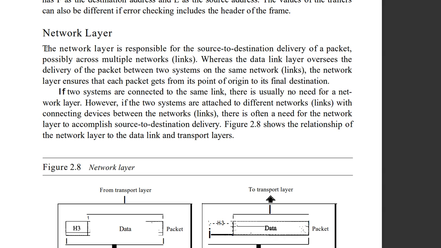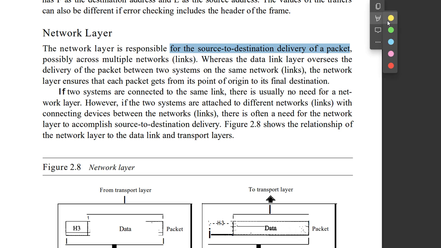which is responsible for source to destination delivery of a packet. Here this point you have to remember. In the physical layer, data must be converted in the form of bit streams. Those bit streams are converted in the form of frames in the data link layer. Those individual frames are treated as a packet in the network layer.